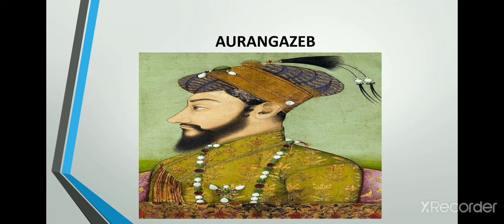To begin with, let me explain about Aurangzeb. Aurangzeb was the last Mughal emperor. He was the last of the Mughal rulers. He established control over a very large part of the territory that is now known as India. But after his death in 1707, many governors and zamindars began asserting their authority and establishing power.